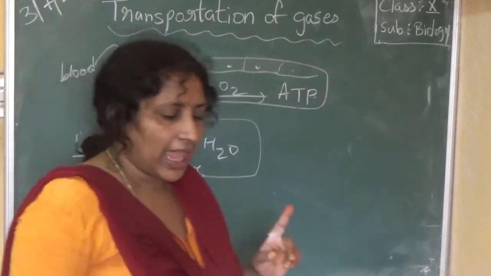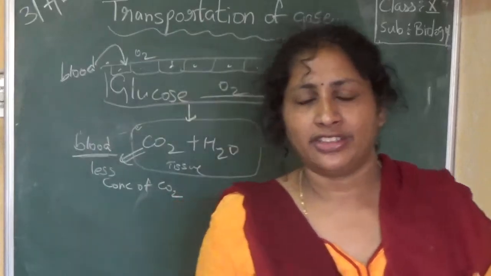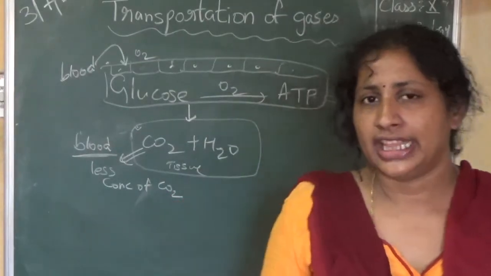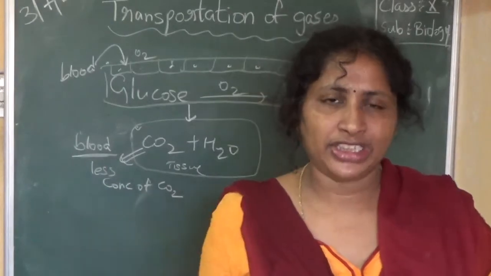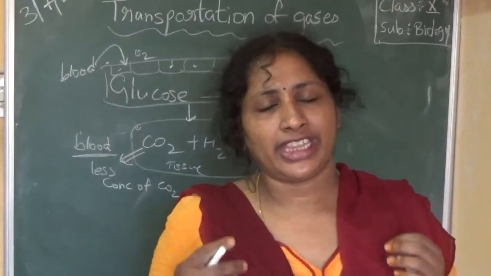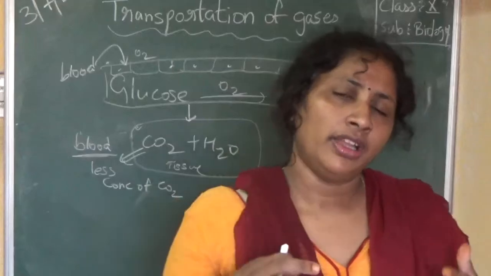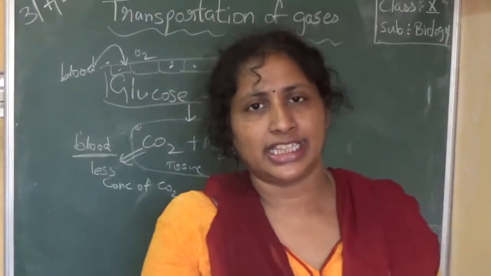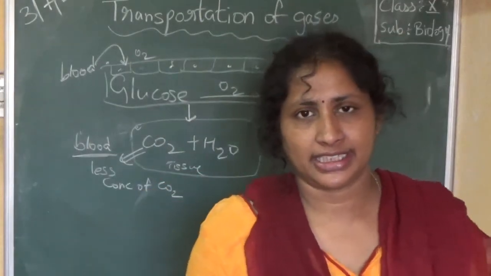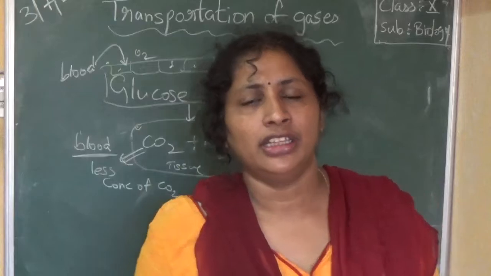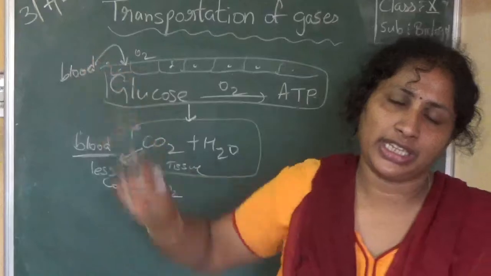So what happens? The RBCs have less affinity to react with the carbon dioxide. In RBC we have hemoglobin. So hemoglobin will combine with carbon dioxide, but in very small quantity. If oxygen is there, it will readily combine, but hemoglobin has very little affinity for carbon dioxide. And how is the carbon dioxide sent to the lungs?